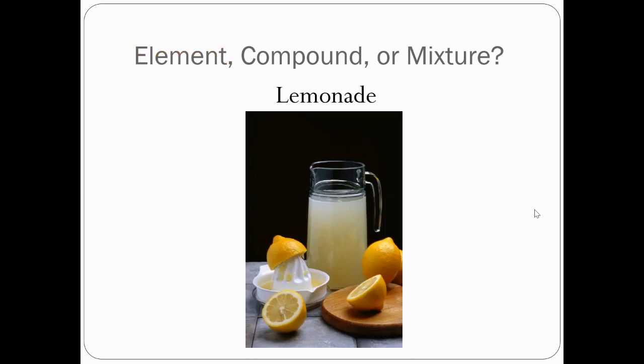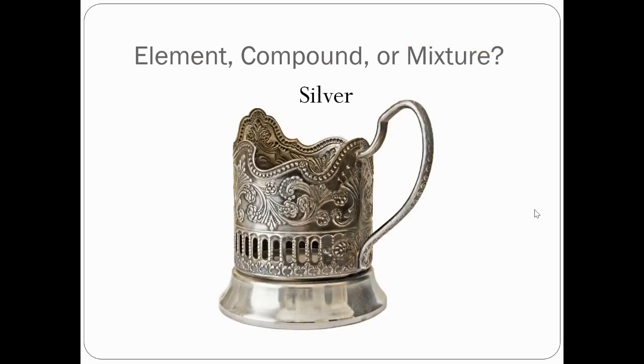So is lemonade an element, a compound, or a mixture? Lemonade is a mixture, and if you're lucky, it would be a homogeneous mixture, meaning that it is uniform or evenly distributed throughout. Remember, homo means the same. That would mean that the mixture is the same throughout. If you're not lucky, then it would be a heterogeneous mixture, and that means that like the sugar would all be sitting at the bottom, and the lemon would all be at the bottom, and then the water would just be up at the top by itself, and it would just taste gross, right? So again, heterogeneous means it is differently distributed throughout, or not uniform throughout.